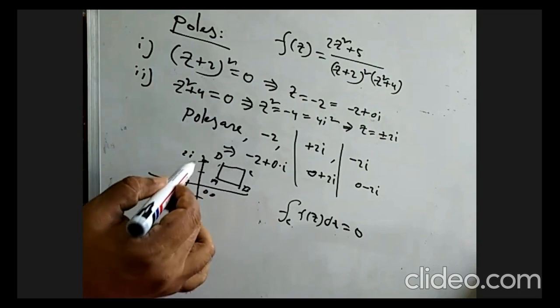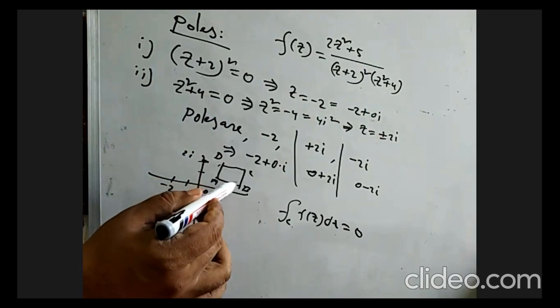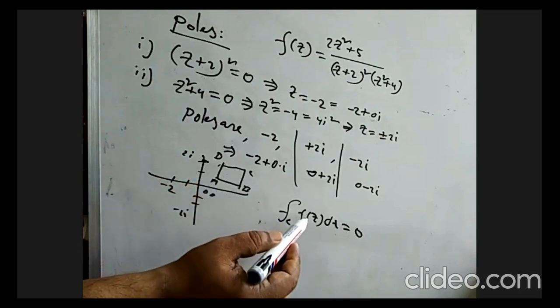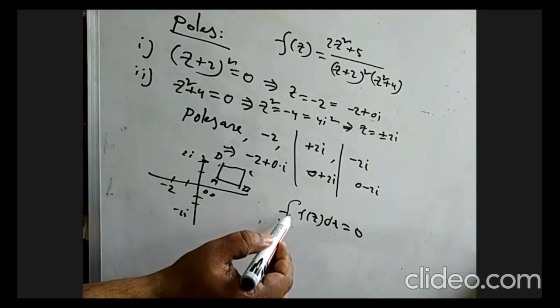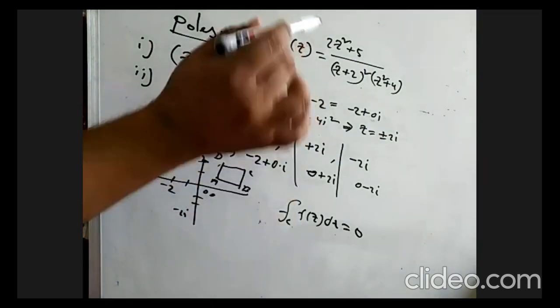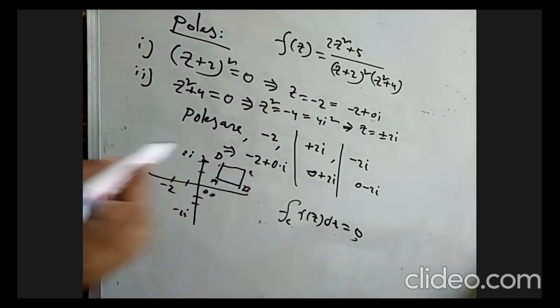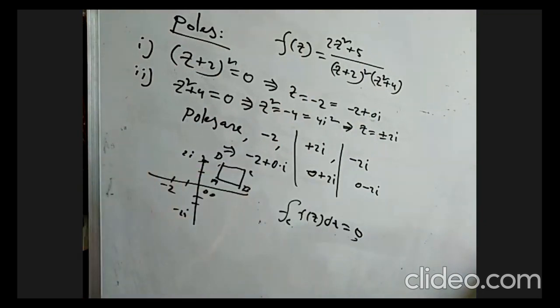So these three poles are outside this square. This is why, using Cauchy's integral theorem, the contour integration of f of z will be 0.